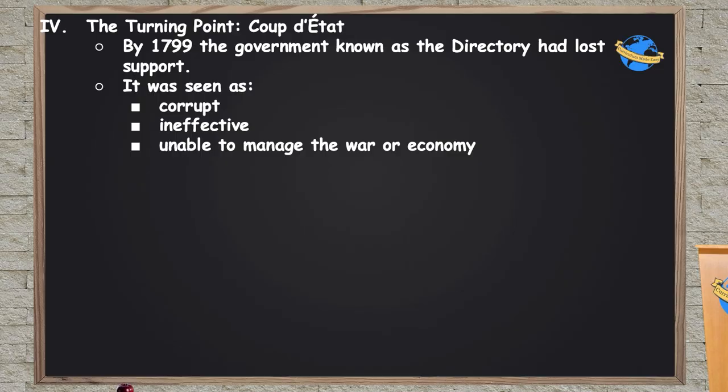Ten years later, the government known as the Directory had lost support from the people, as the previous versions of the government had lost the support of the people. It was seen as corrupt, ineffective, and unable to manage the war or the economy, at a time when people were starving, inflation was high, and other countries wouldn't stop attacking the new French government.